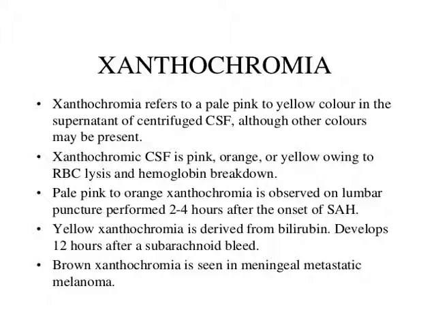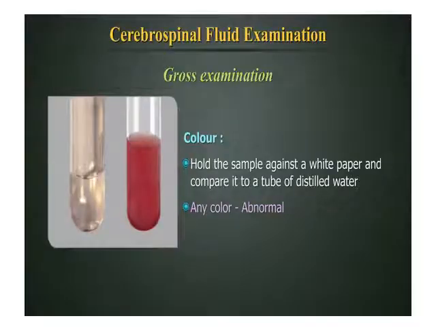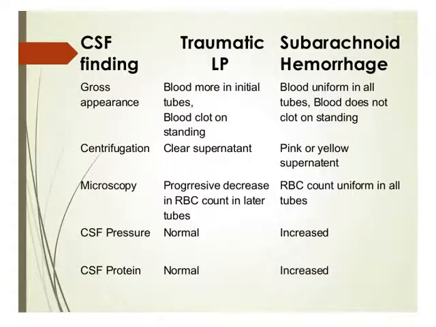So, xanthochromia is mostly due to subarachnoid hemorrhage, and there may be other causes also, like metastatic melanoma and jaundice, etc. Now you see, the clear fluid is normal CSF, and the color pink to red is mostly due to subarachnoid hemorrhage.